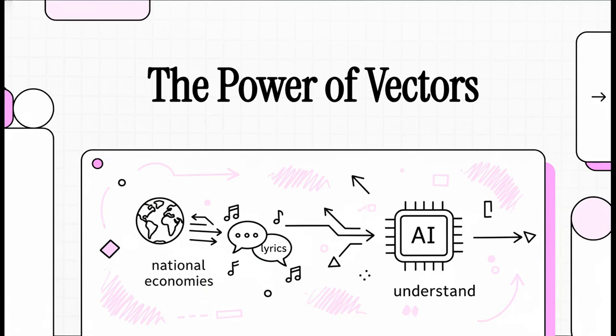Hello and welcome. Today we're going to talk about the language that AI uses to make sense of, well, everything. We're talking about vectors. Now, in machine learning, vectors aren't really about physics. They're the secret code that translates our messy world, everything from national economies to song lyrics, into a language that a computer can finally understand.